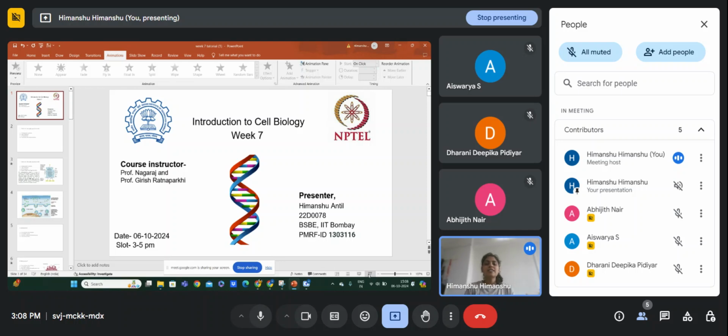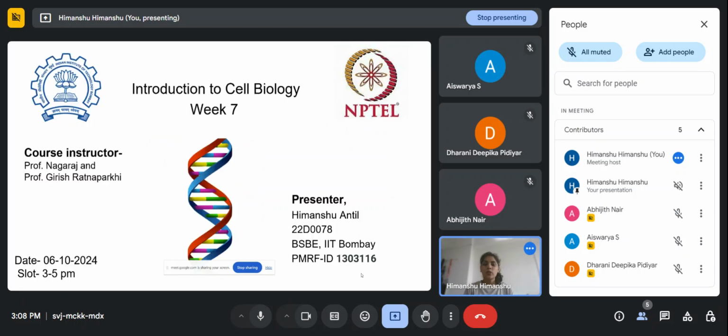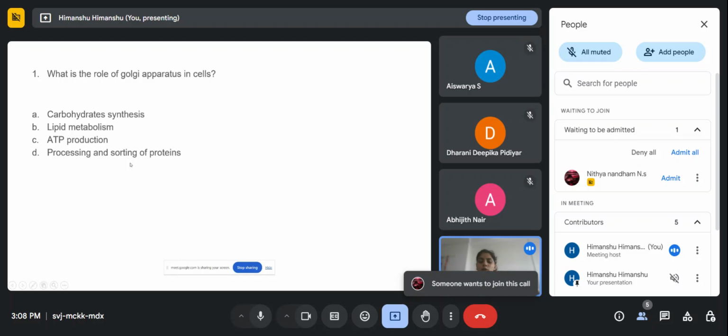Hi everyone. This is Himanshu. This is the week 7 tutorial for the course Introduction to Cell Biology. Today's topic is the endomembrane system, right? So the first question for today's tutorial is, what is the role of Golgi apparatus in cells? Option A is carbohydrate synthesis, option B is lipid metabolism, option C is ATP production, and option D is processing and sorting of proteins.